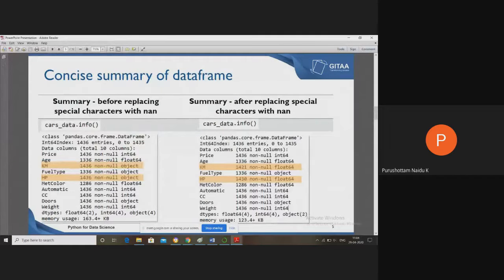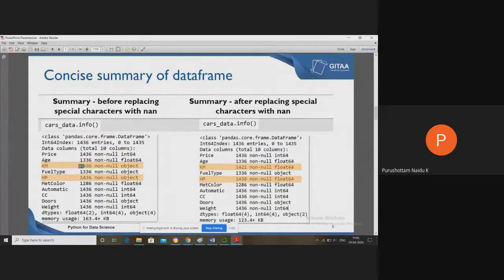So now, before replacing the special characters with NaN, let's take the KM column. It has 4036 values. That means in the KM column we are not having NaN, but the KM column may be having double question marks or four question marks. That's why the total number of values for the KM column is